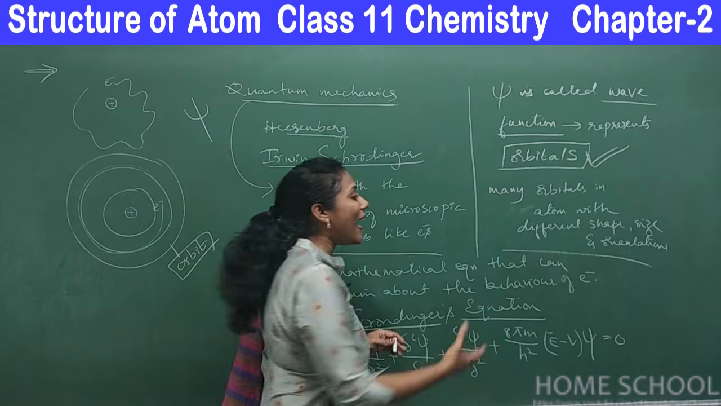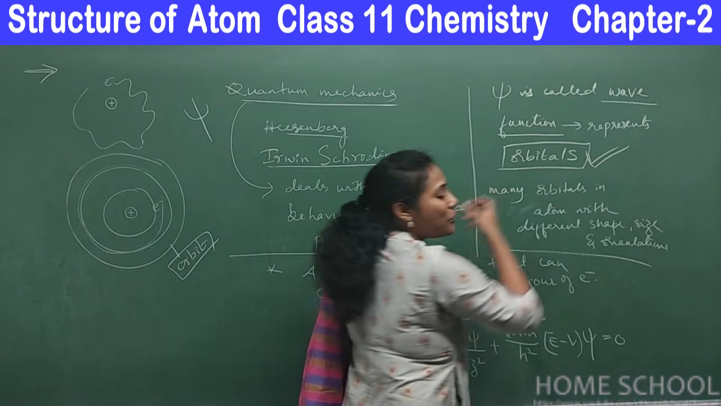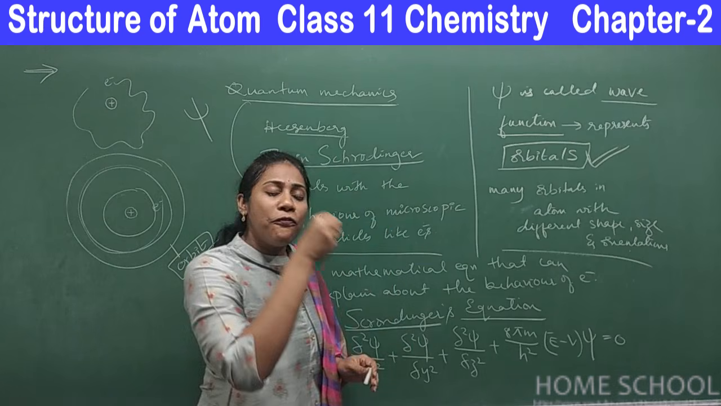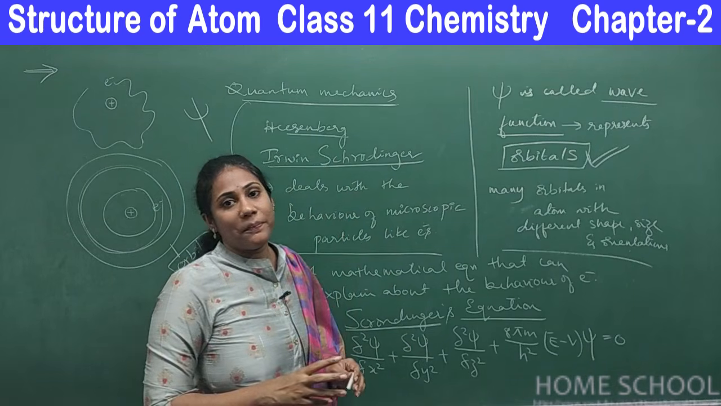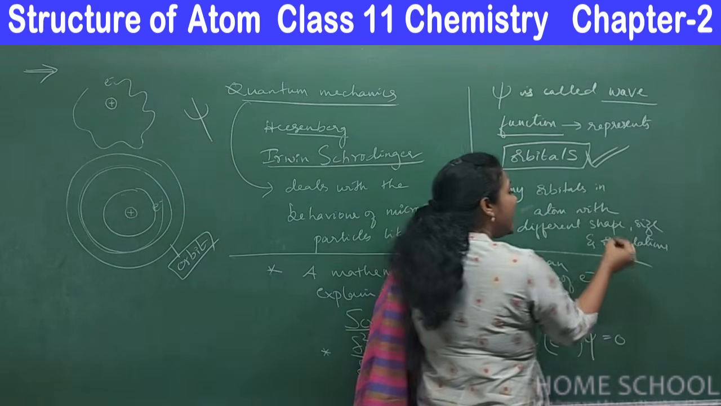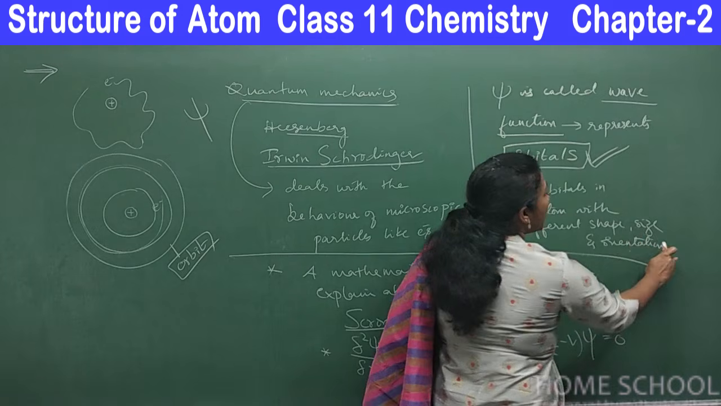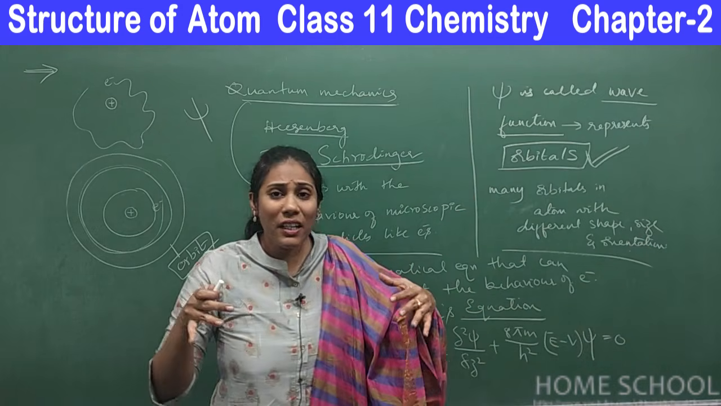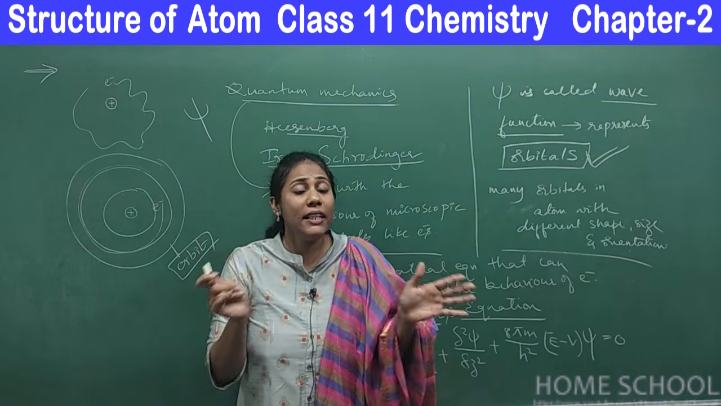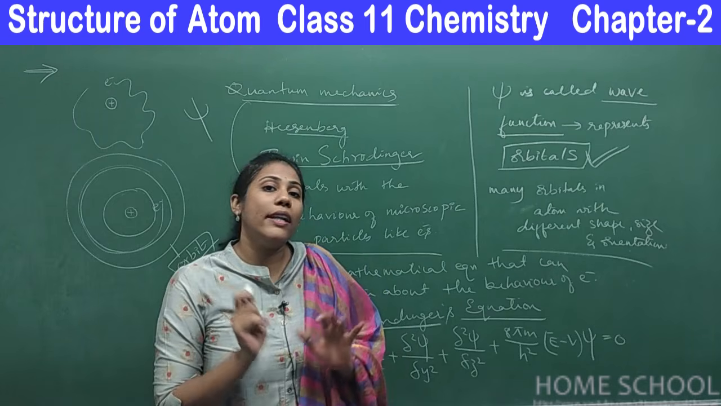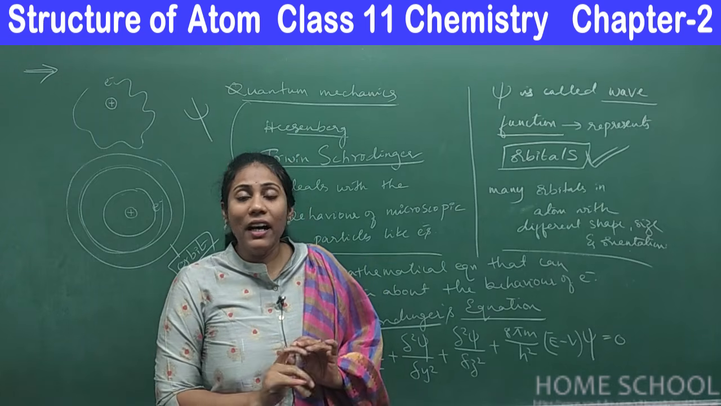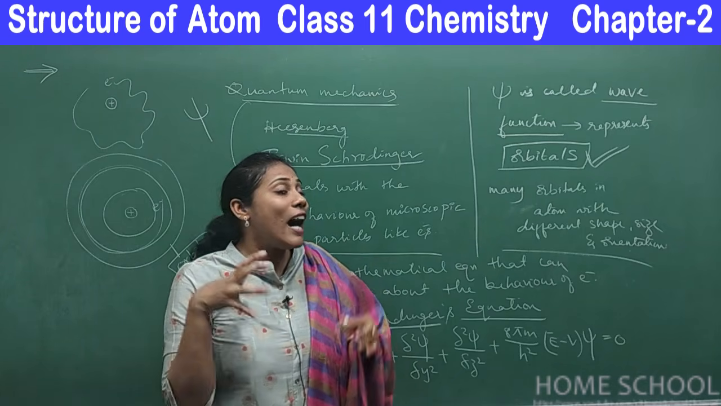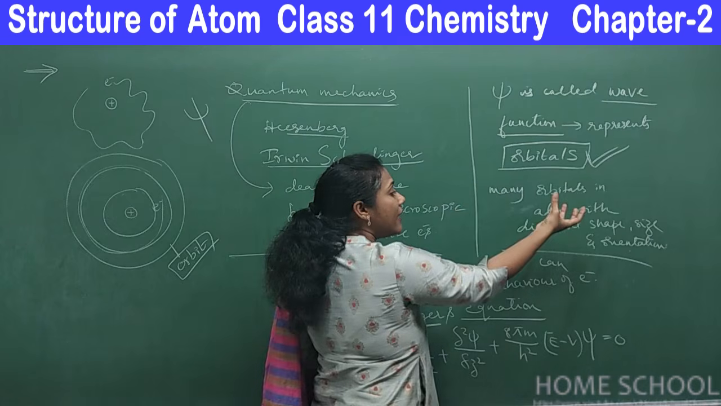They do not have all the values of energy. They have fixed values of energy. Okay, and they have different orientation. What do you mean by orientation? Arranging in a particular direction is called orientation. Clear? So how do you know how many orbitals are there?